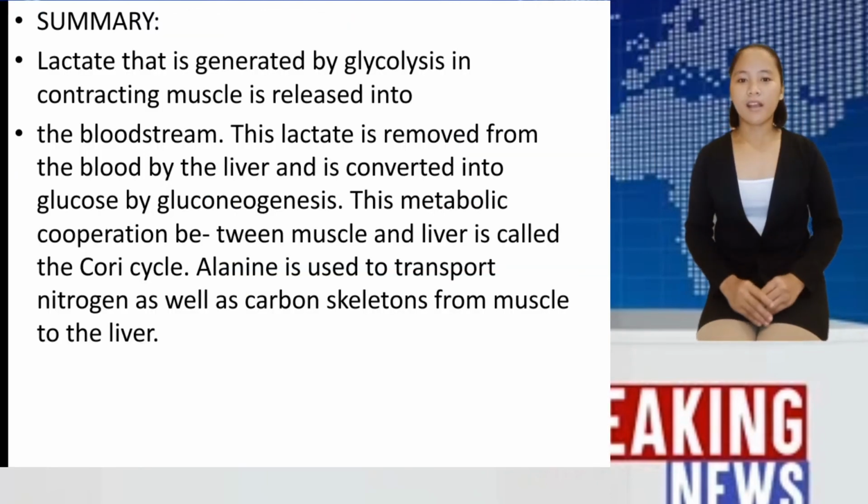In this discussion, always remember that lactate is generated by glycolysis in contracting muscle and released into the bloodstream. This lactate is removed from the blood by the liver and is converted into glucose by gluconeogenesis. This metabolic cooperation between muscle and liver is called the Cori cycle. Lastly, alanine is used to transport nitrogen as well as carbon skeletons from the muscle to the liver.